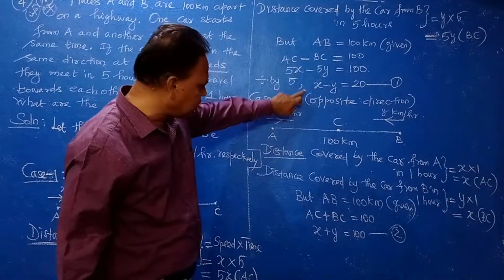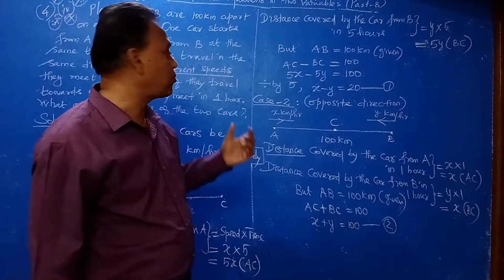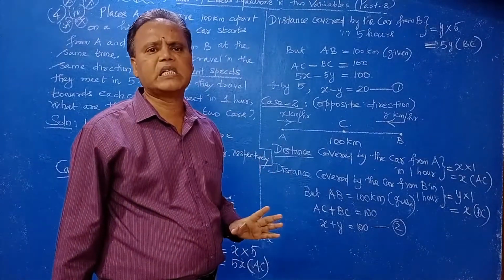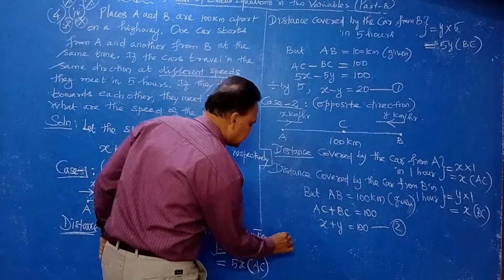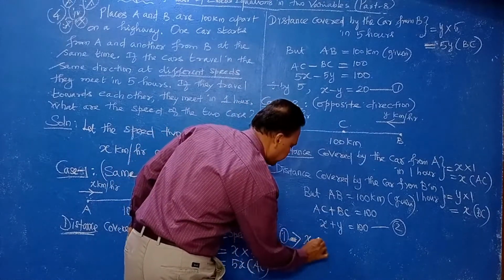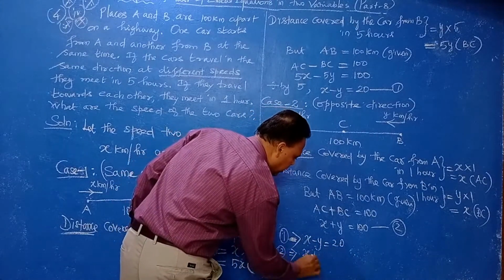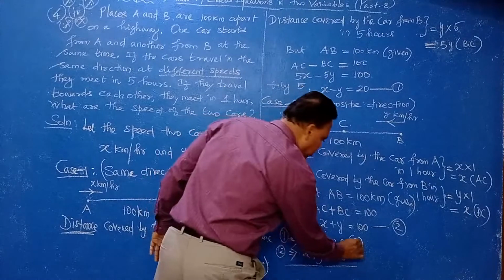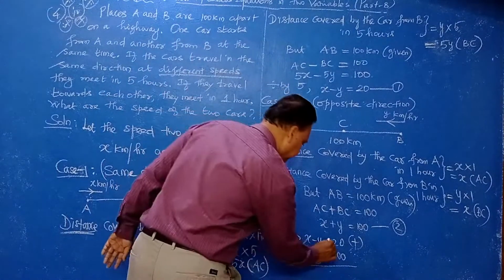Now see equation number 1 and equation number 2. We can solve by the elimination method; any algebraic method would work, but the easy method is elimination. See, the coefficients are already the same. Write equation number 1 as it is: x minus y equal to 20. Equation number 2 also as it is: x plus y equal to 100. We can subtract or add; addition is better, because minus y plus y gets cancelled.